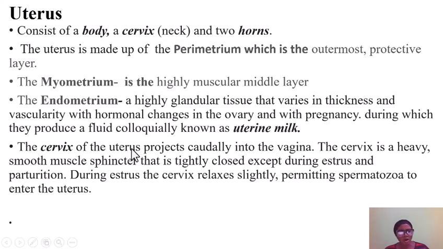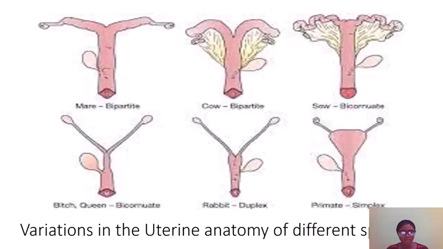Now, the cervix of the uterus is projected caudally into the vagina. The cervix is literally closed except during two periods: during estrus, to permit swimming in of the spermatozoa through the uterus, and during parturition, to permit the expulsion of the fetus to the external parts. Now we have different variations in the uterus.